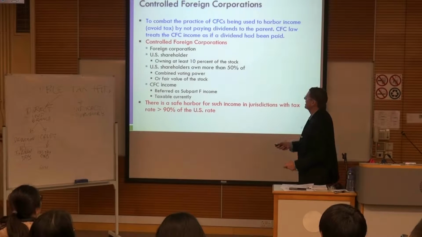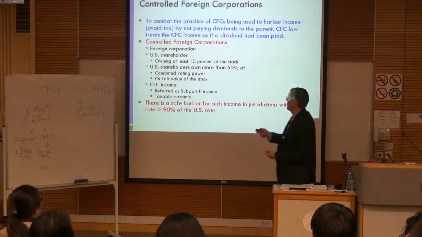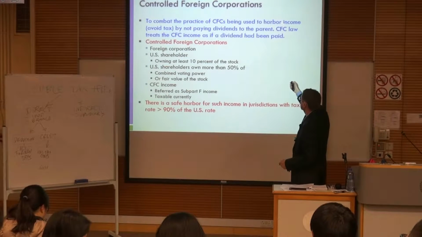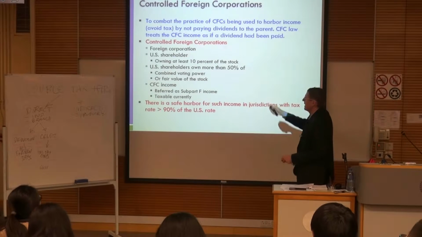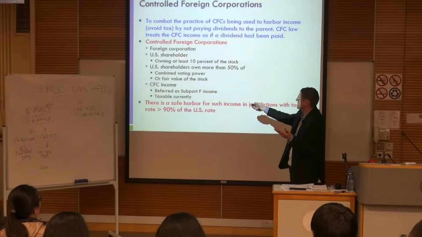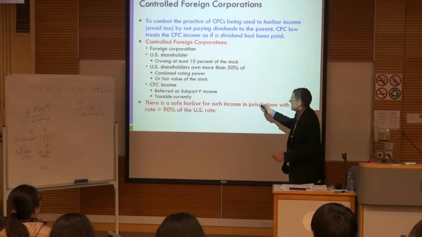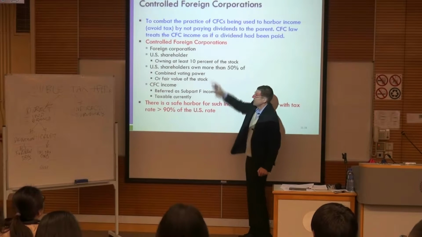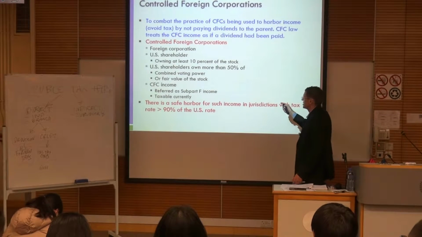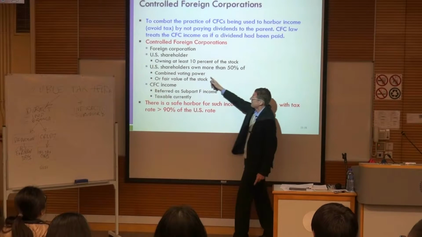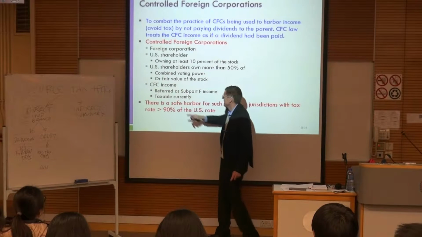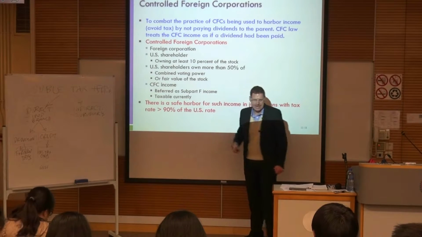So let's have a look. The US is worried about the practice of foreign-controlled companies being used to harbour income. So what they do is designate a foreign corporation as a controlled foreign corporation if a US shareholder owns at least 10% of that company. And if this US shareholder owns more than 50% of the voting power or fair value of the stock, then the income is called subpart F.